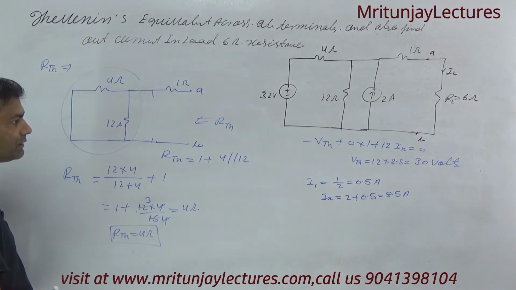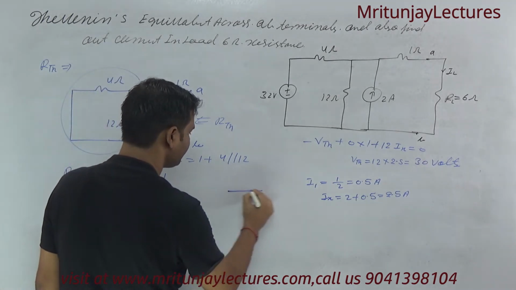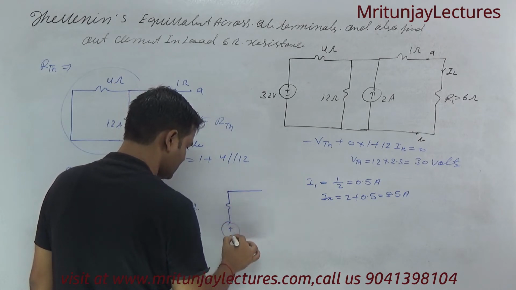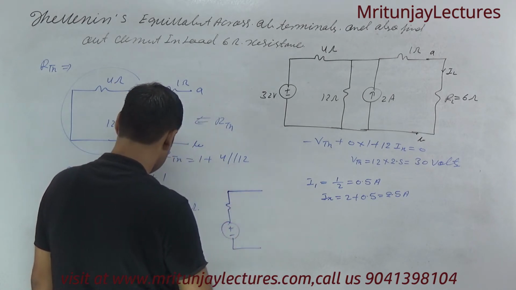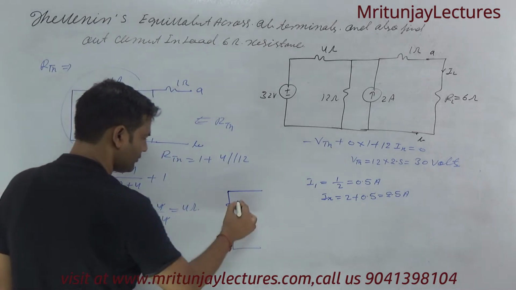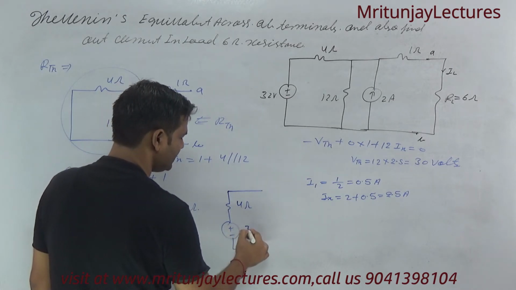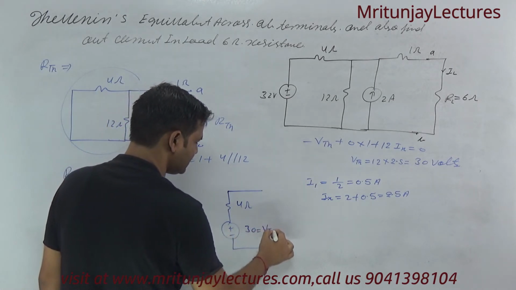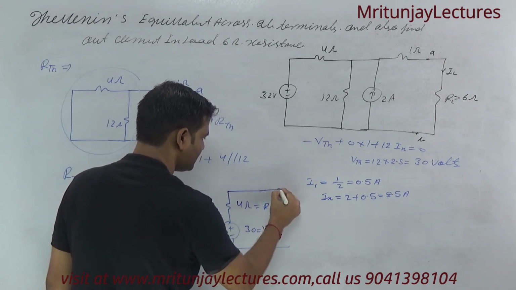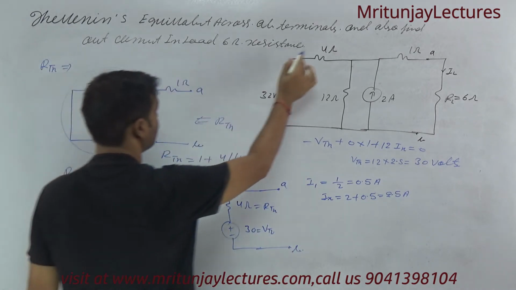Now what is the equivalent circuit corresponding to AB? First of all make ZTH, which means RTH. RTH is 4 ohm, and plus minus, what about VTH, that is 30 volt, and that is RTH, corresponding to the AB terminal. Clear? So the first question is completed.